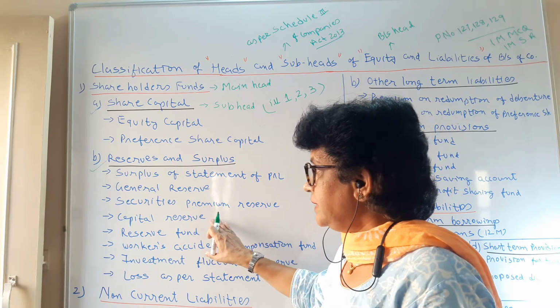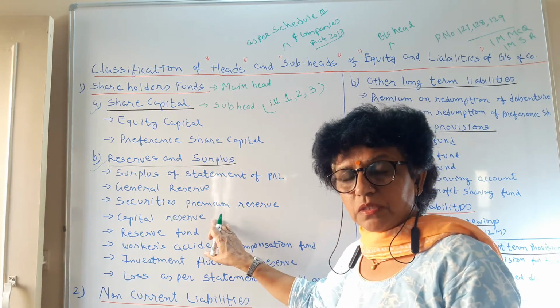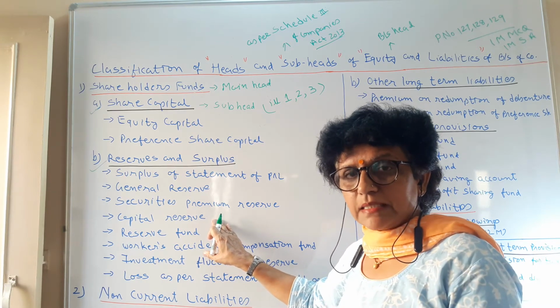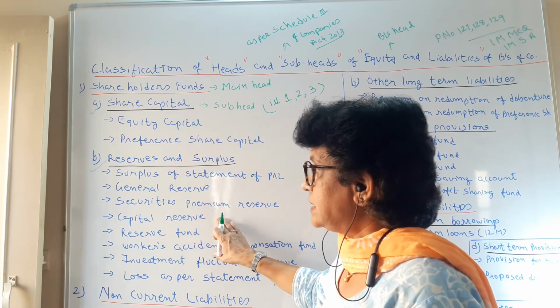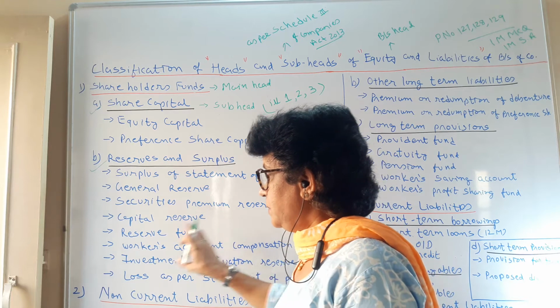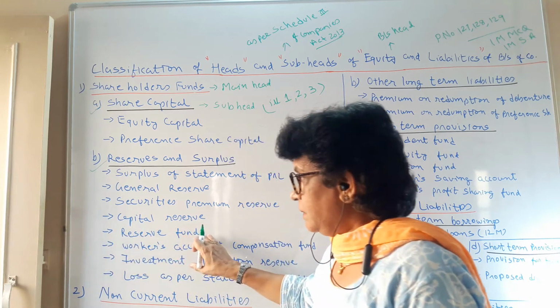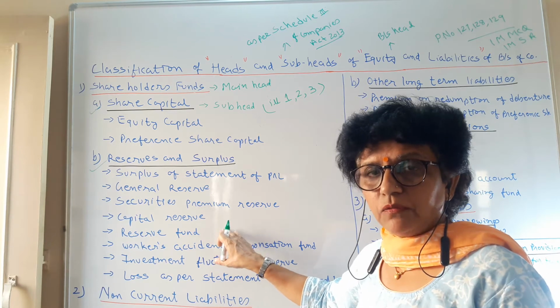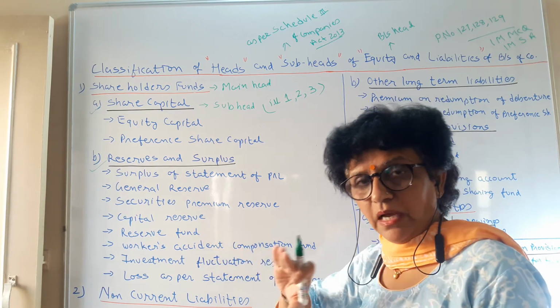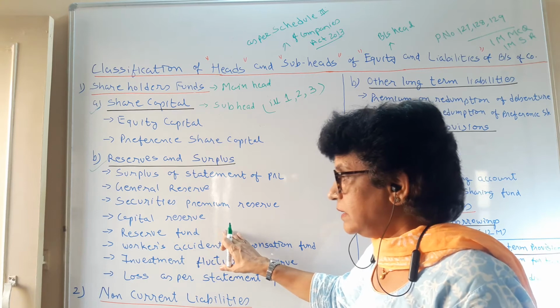Also, when you do the forfeiture procedure, whatever excess money remains you transfer to the capital reserve. Then you have the reserve fund: the fund you have kept aside, a part of shares which are not issued, and you have transferred it to the reserve fund.